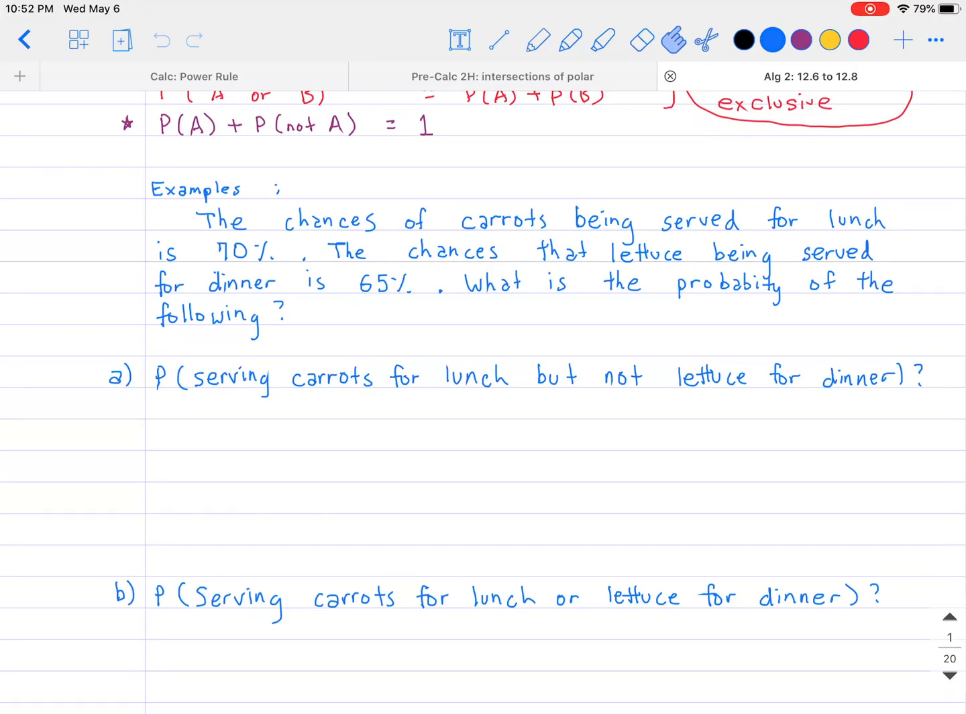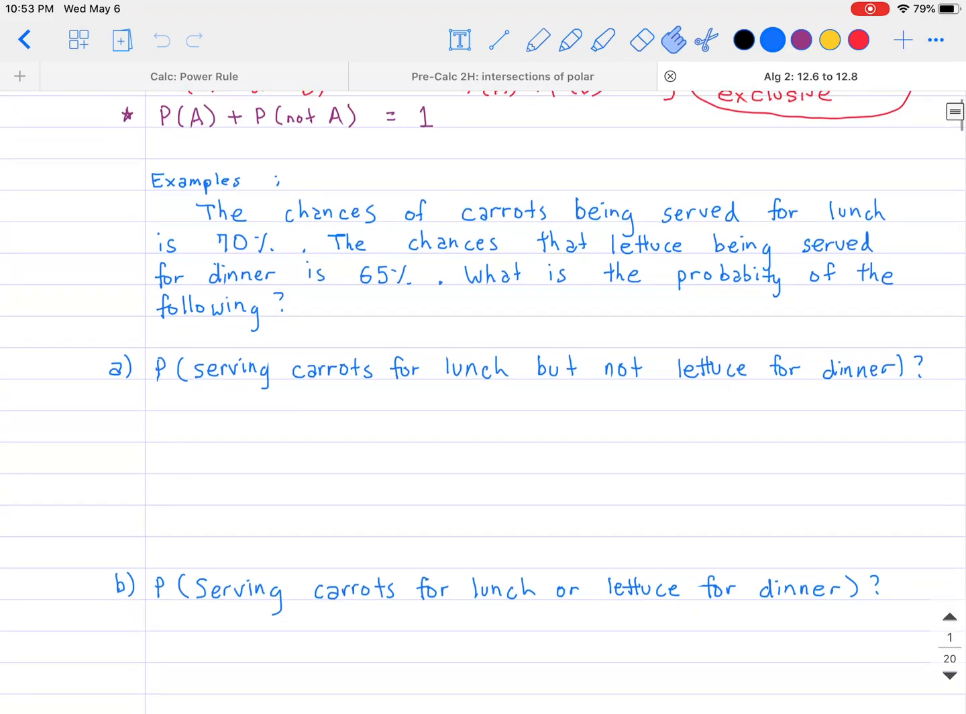The chance of carrots being served for lunch is 70%. The chance of lettuce being served for dinner is 65%. What is the probability of the following? For part A, I want to find the probability of serving carrots for lunch, but not for dinner. That tells me there are two events happening. The first event is that carrots are served for lunch. So the probability of serving carrots, according to what we have, is 70%.